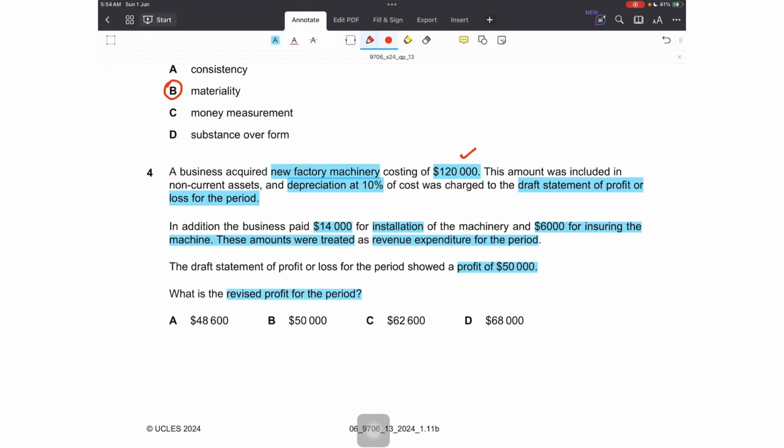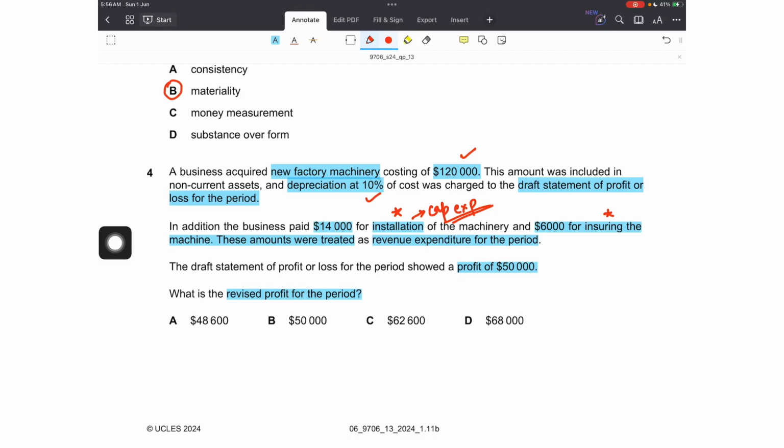Okay. So we have the cost, and we are told that depreciation has also been charged on this cost. However, we are also told that the business paid two more expenses. The first one was installation and the second one was insurance, and both have been treated as revenue expenditure. So we know that installation expense is not a revenue expenditure, it is a capital expenditure, because if this is not incurred, the machinery couldn't have been used. You can't use machinery without installing it. So this expenditure has to be done to bring it into a usable condition. So this is a capital expenditure. This should have been added to the cost of the machinery. The total cost should have been 120,000 plus 14,000.